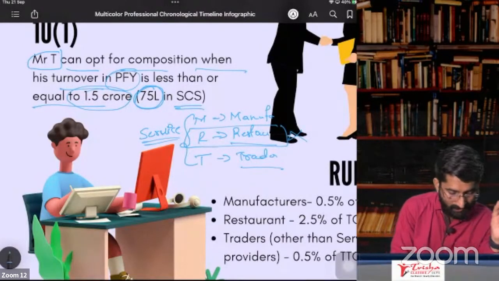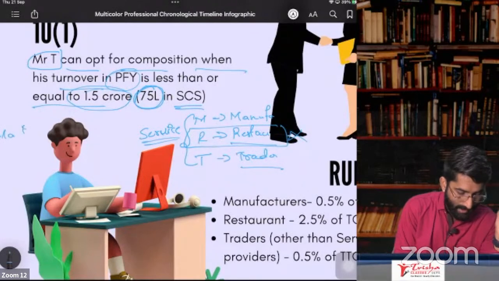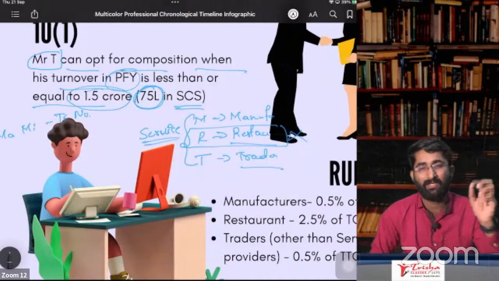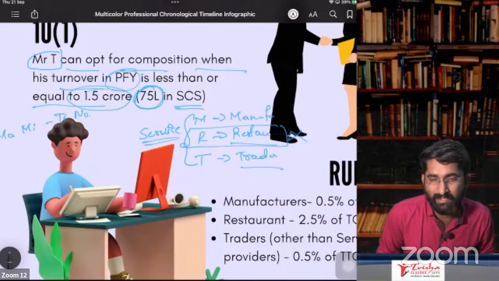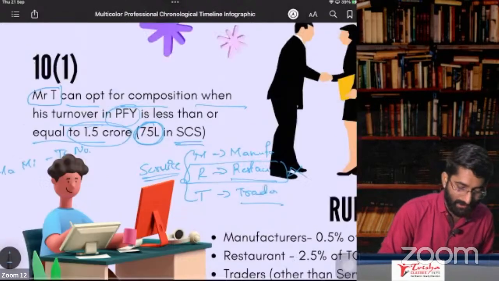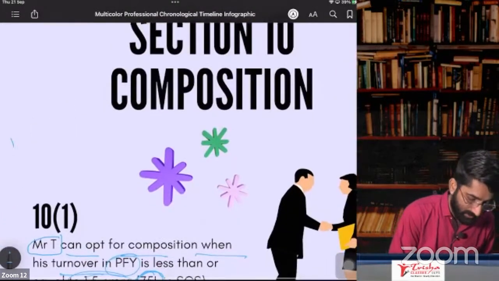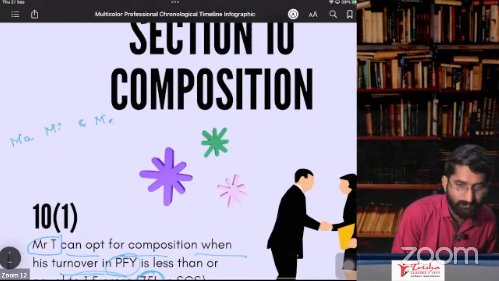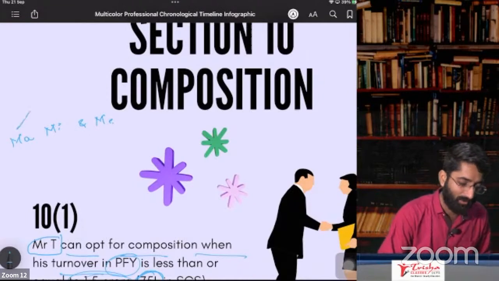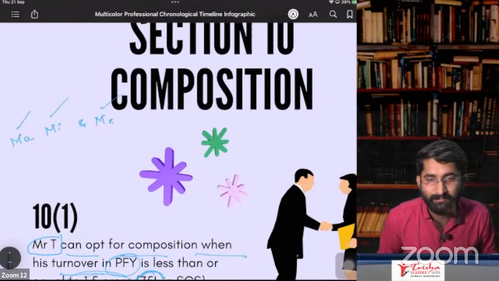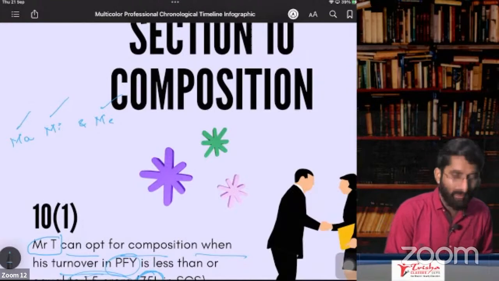MAMI, went to Tripura and Nagaland. So that was the special category states for the registration chapter. But for this chapter, that is section number 10, who are special category states? Special category states are Mami and me. So that is Manipur, Mizoram and Meghalaya. Meghalaya is also included. Mami and me.